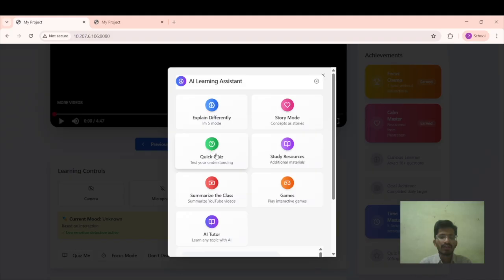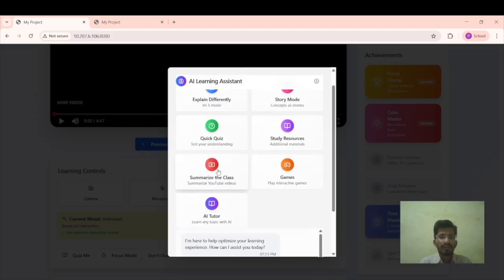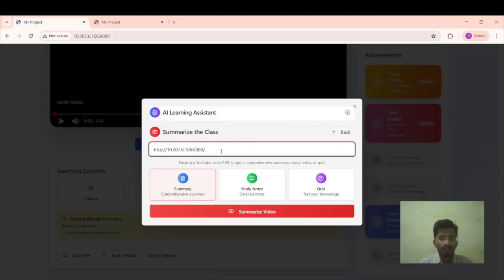And here you have a quick quiz, you can participate in the quiz here itself, rather than searching on another device. And you can find additional materials in it, you can summarize the class, you can have games in it, and you can have the AI tutor in it. For example, if you want to summarize a 10 minute class into a 2 minute summary, you can just paste the YouTube URL of the class. After clicking the URL, you can summarize it, get study notes, and have a quiz on it.